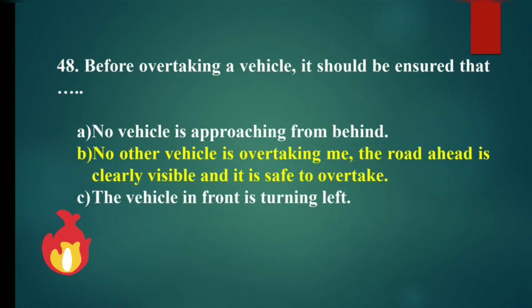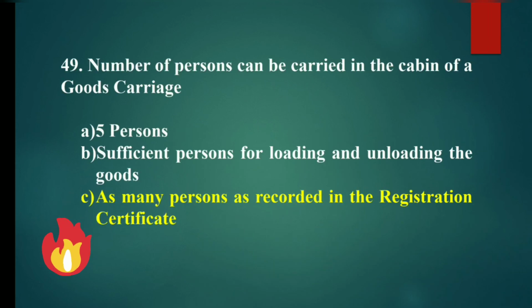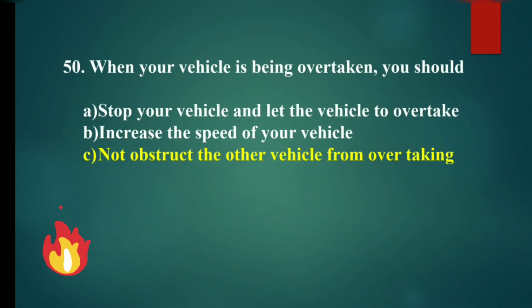Before overtaking a vehicle, it should be ensured that no other vehicle is overtaking me, the road ahead is clearly visible, and it is safe to overtake. How many persons can be carried in the cabin of goods carriers? As many persons as recorded in the registration certificate. When your vehicle is being overtaken, you shall not obstruct the other vehicle from overtaking.